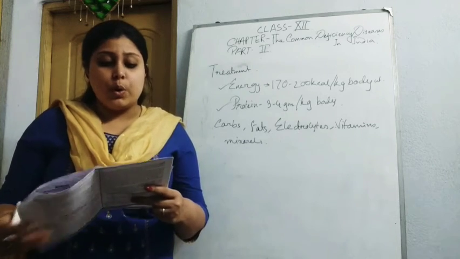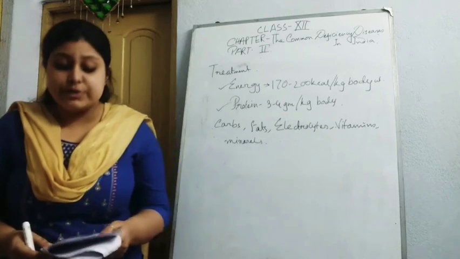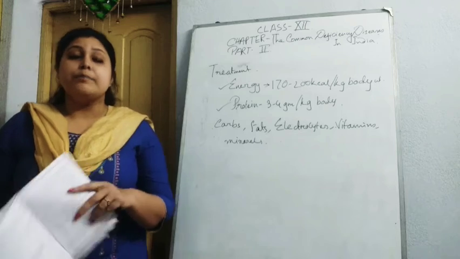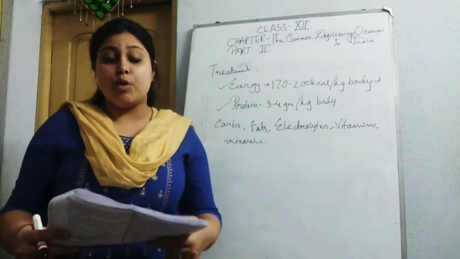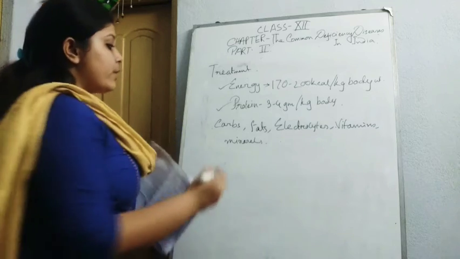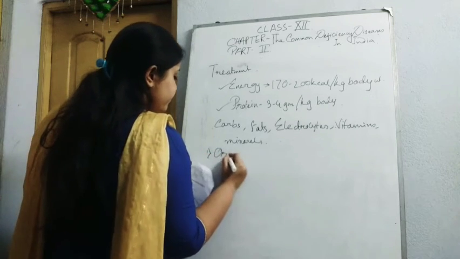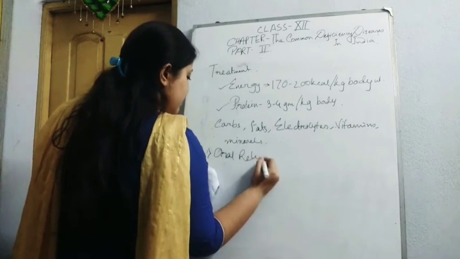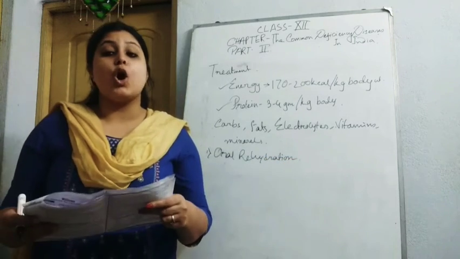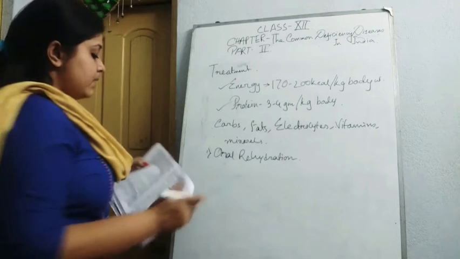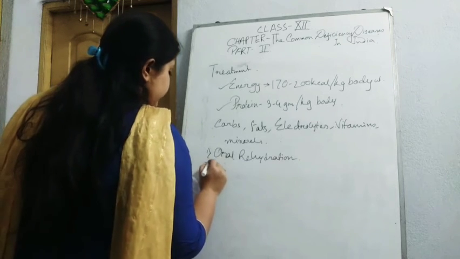Okay, some oral rehydration is also needed, as they have a sodium potassium imbalance in their body. So some oral rehydration should be incorporated. Sometimes they also need some supplementary feeding.